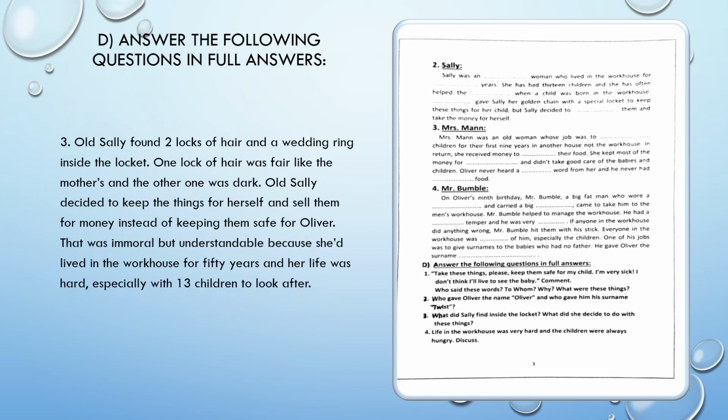Question number 3 says, what did Sally find inside the locket? What did she decide to do with these things? So the answer says, old Sally found 2 locks of hair and a wedding ring inside the locket. One lock of hair was fair like the mother's, and the other one was dark. Old Sally decided to keep the things for herself and sell them for money instead of keeping them safe for Oliver. That was immoral, but understandable because she'd lived in the workhouse for 50 years and her life was hard, especially with 13 children to look after.